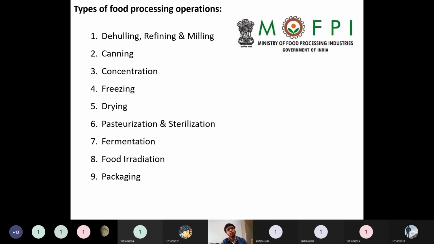But this radiation, applied on a matter for a purpose, is called irradiation. So food irradiation is also a good technique, which uses some ionizing radiation. There are two types of radiation: one is non-ionizing radiation, the other is ionizing radiation. Ionizing radiation is usually used in this one. Non-ionizing radiations are used for other purposes, like microwave ovens. In the microwave ovens, the non-ionizing radiations are used.